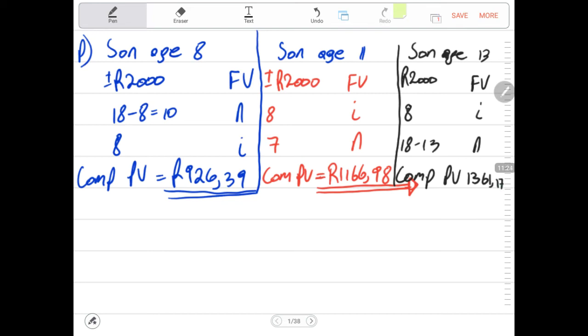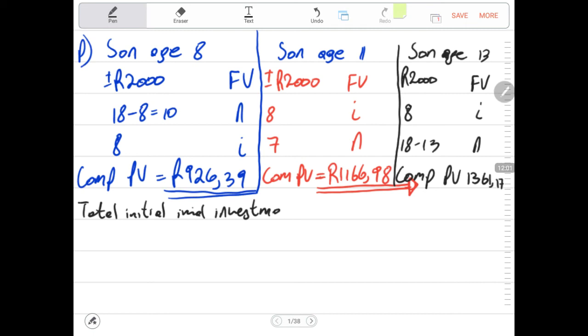Now, if we were to calculate the total for all these present values, it will give us the amount that the father must invest in order for these sons to be able to receive 2,000 when they reach the age of 18. So in simple terms, we will have our total present value or our total initial investment.